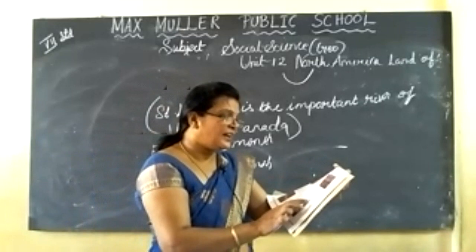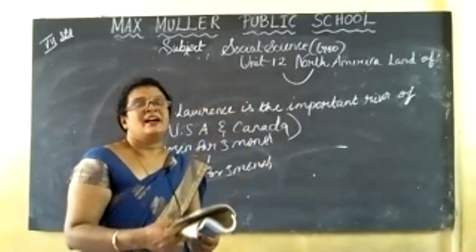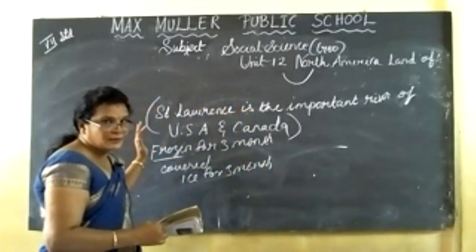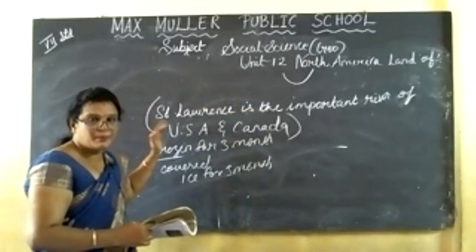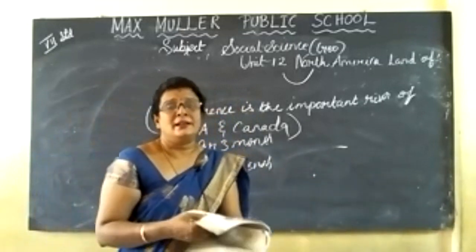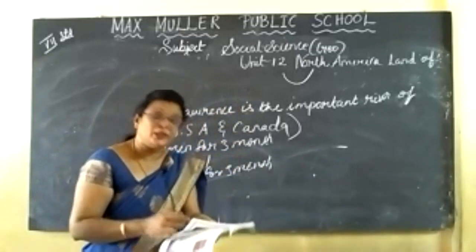North America has a number of fresh water sources, as I taught a few minutes back. Many rivers are there: Mississippi, Missouri, then River Colorado, River Columbia, Ohio.